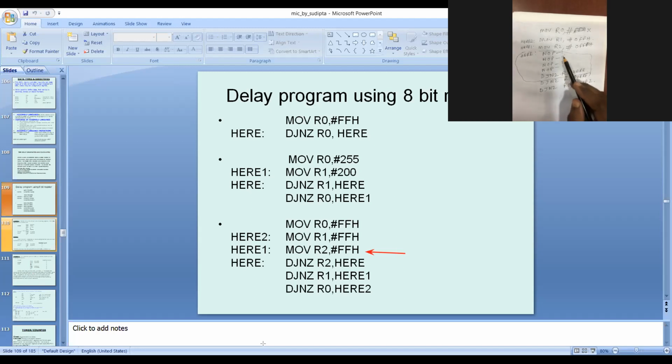So total is 4 plus 2, it's 6. You write it down like that: one time this loop is 1 plus 1 plus 1 plus 1 plus 2 is equal to 6 machine cycles.